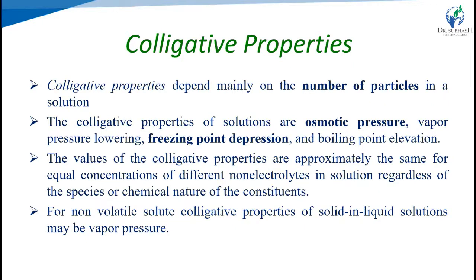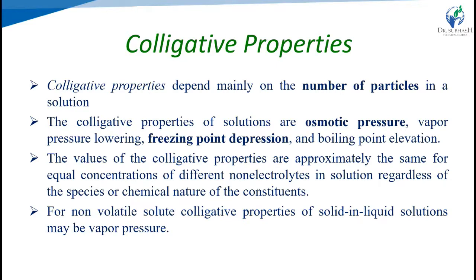Colligative properties are properties that depend upon the number of particles in the solution and not on their nature. Examples of colligative properties are osmotic pressure, vapor pressure, elevation of boiling point, and freezing point depression.